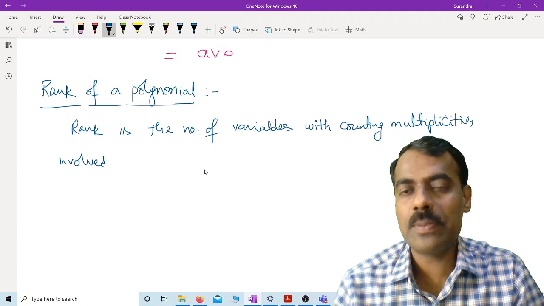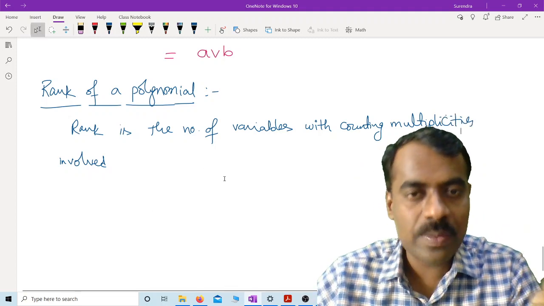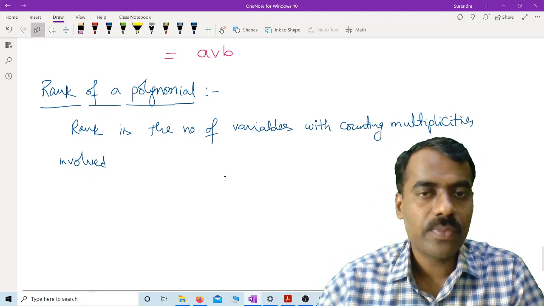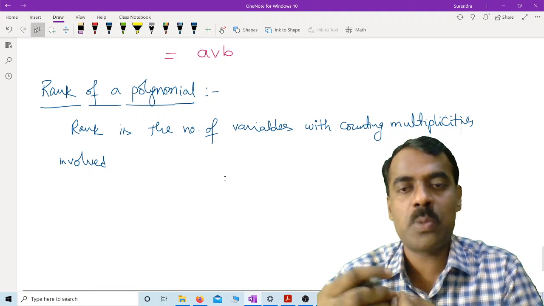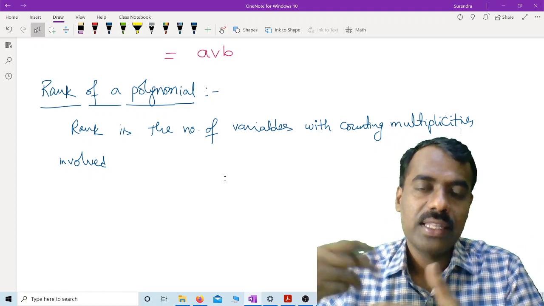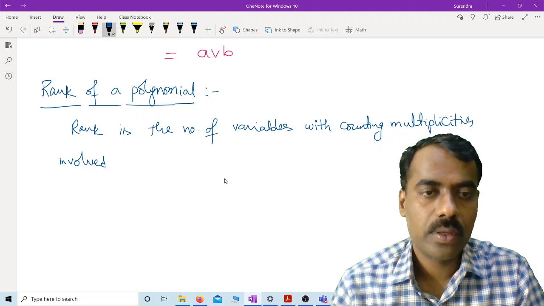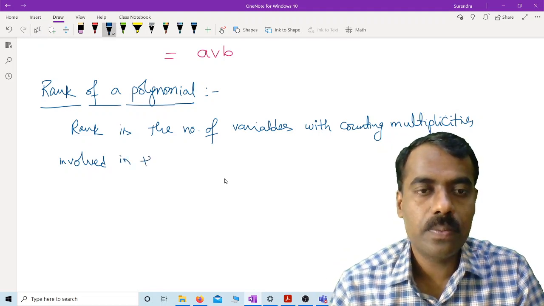What is meant by counting multiplicity? Even if a variable is involved 2 times, we have to count that many times. Suppose x1 is involved in that polynomial 3 times, then that x1 should be counted as 3 variables. It is repeated 3 times in that polynomial.